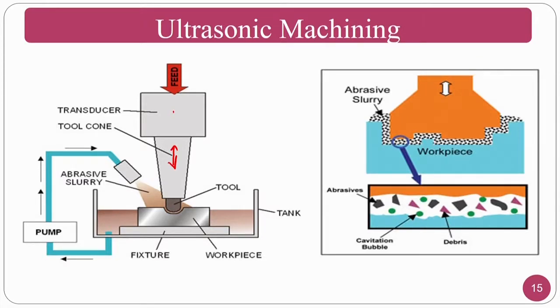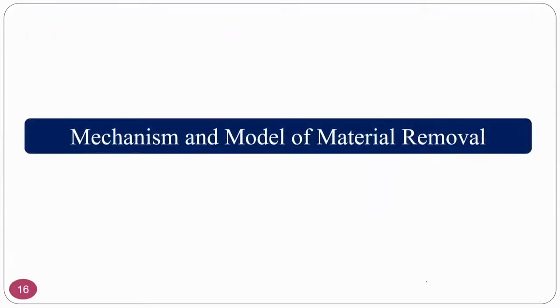And if you see the mechanism, this is the tool and this is the workpiece. Okay, workpiece you can see here. So, the abrasive particles are hitting with the kinetic energy, and whatever the shape is there, that shape you can generate on the workpiece material. That means that the converse shape of the tool will be generated on the workpiece surface.